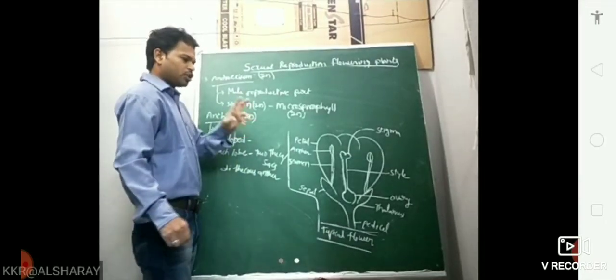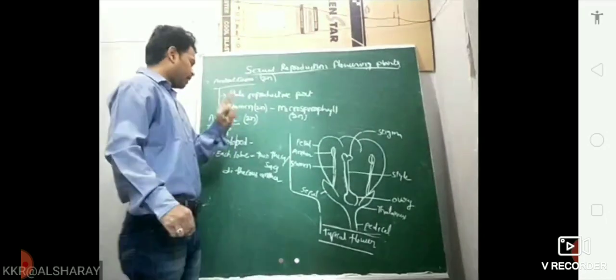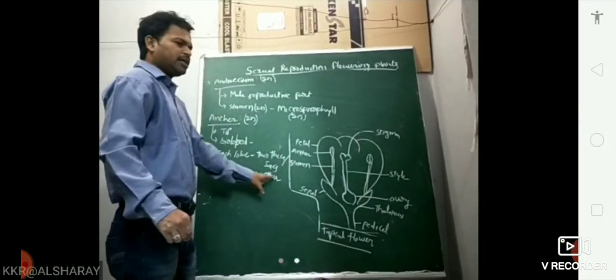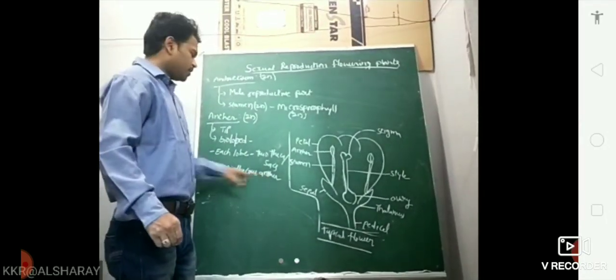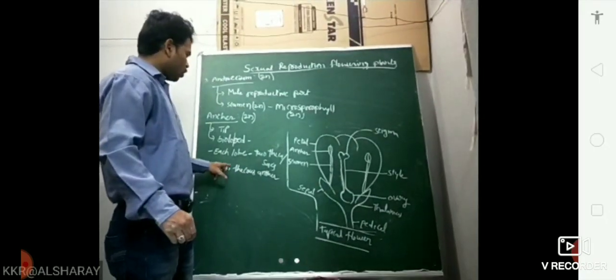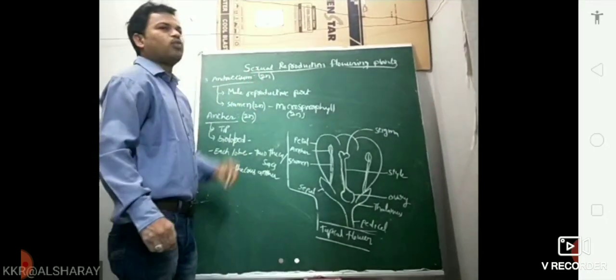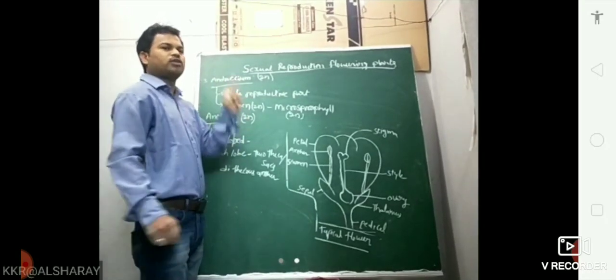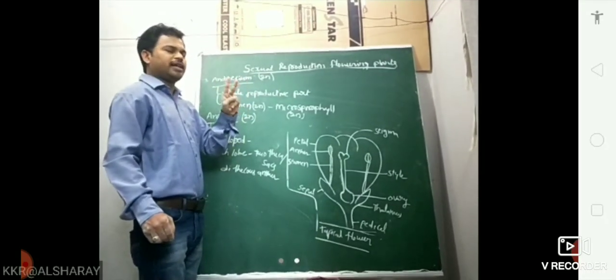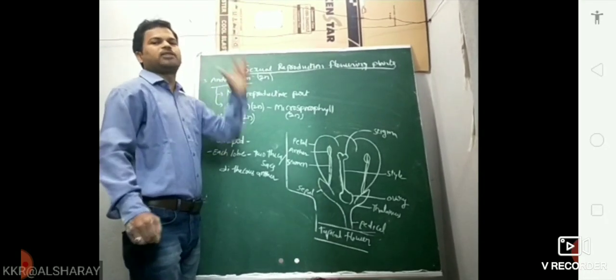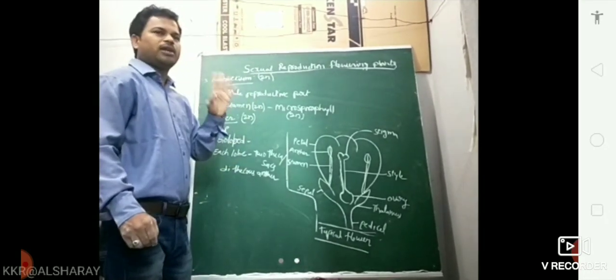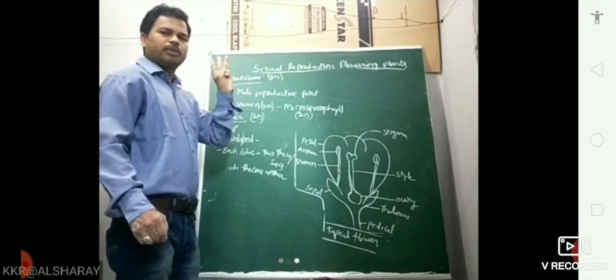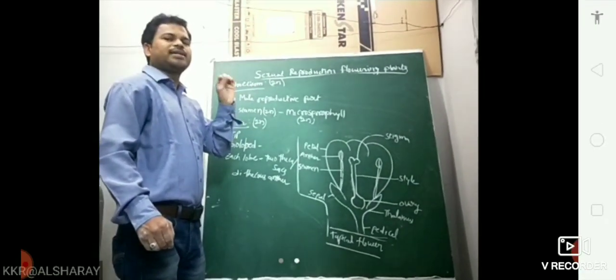Statement 1, angiosperms have dithecous anther. Statement 2, each lobe has two theca. Then what is the answer? There are four options for assertion-reason. First, statement 1 and statement 2 are correct, and the second statement is the correct explanation for the first. Second, both statements are correct, but the second is not the correct explanation.